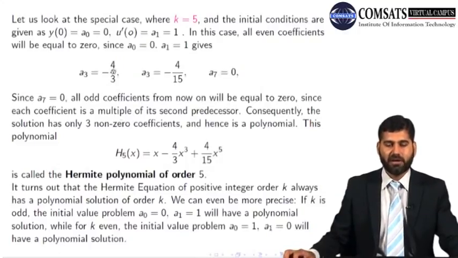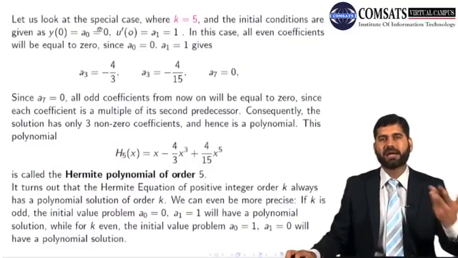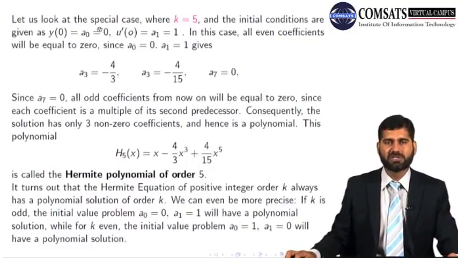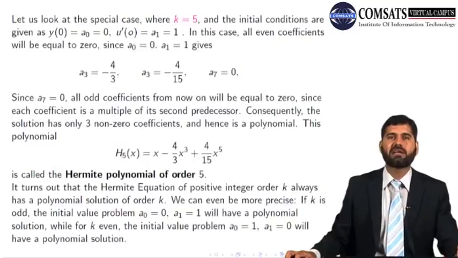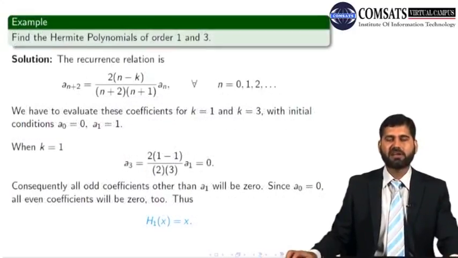All right? So it means for odd k, you need to take a0 to be 0 and a1 to be 1. For even k, you need to take a1 to be equal to 0 and a0 to be equal to 1 to get the polynomial solutions. Otherwise, you won't get polynomials, you get an infinite series solution. All right? So as an example, let's find the Hermite polynomials of order 1 and 3.